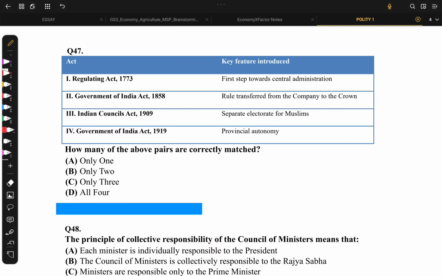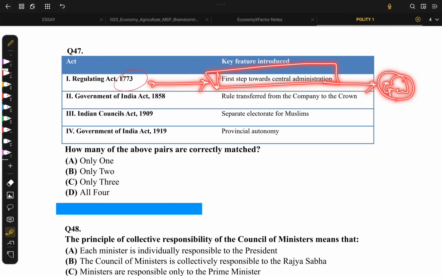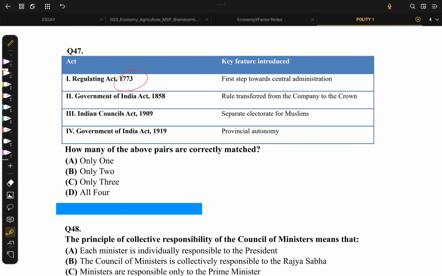They have given acts under British rule and the key features introduced. First, the Regulating Act of 1773, first step towards central administration. Yes, because the Governor of Bengal was made Governor General of Bengal, and both Madras and Bombay governors were made subordinate to him. Then it's correct. Government of India Act 1858, rule transfer from company to crown. Yes, that's right.